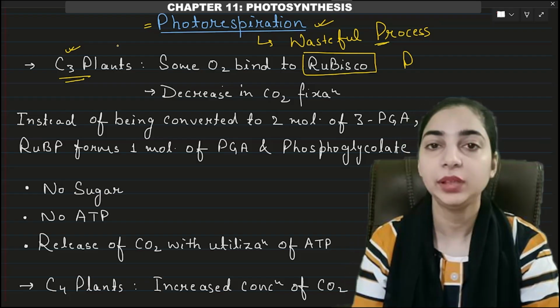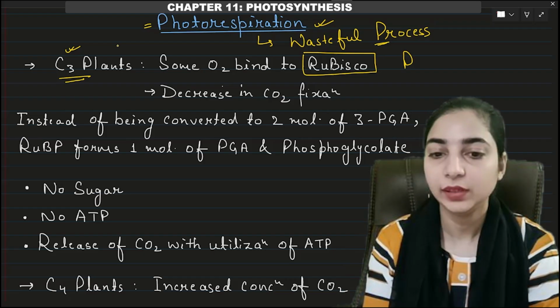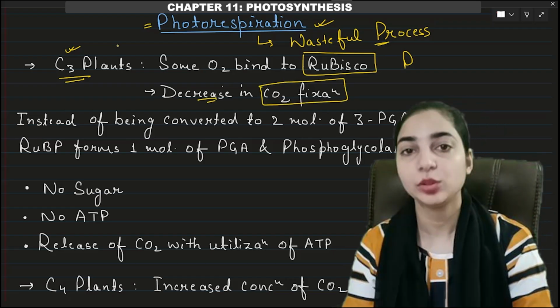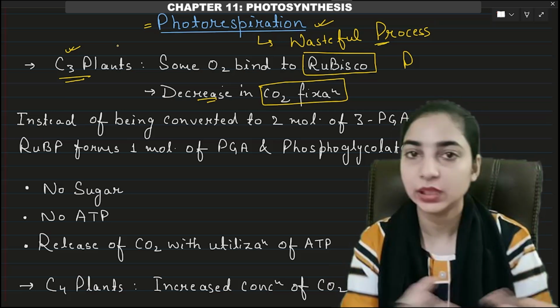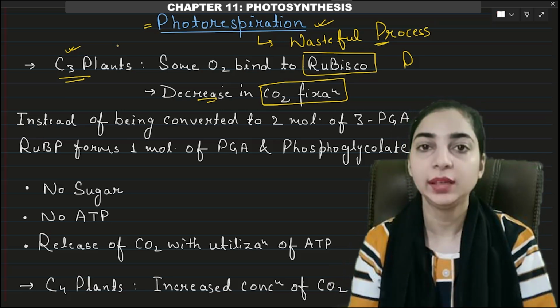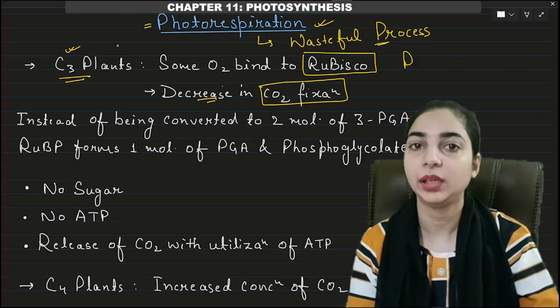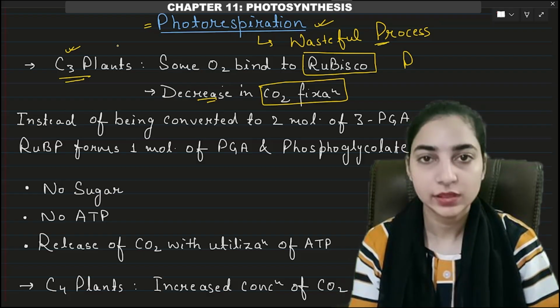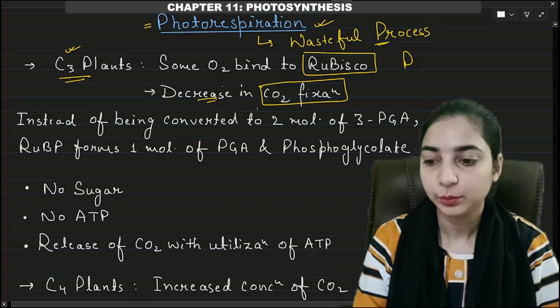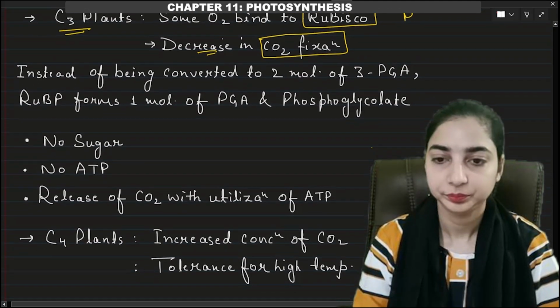What will happen if oxygen binds to it? It will decrease carbon dioxide fixation, because RuBP has to bind with carbon dioxide to fix it and convert it into glucose. But here it is binding with oxygen, so carbon dioxide fixation will be decreased and there will be lower glucose production.